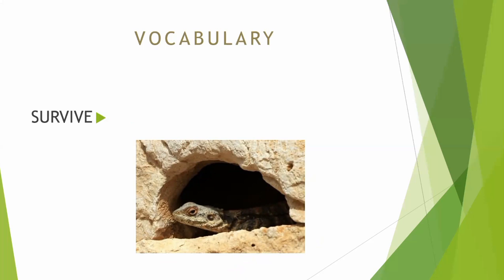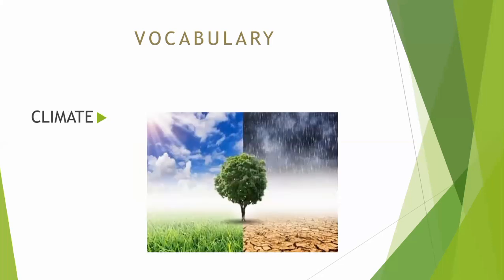Its meaning is how living organisms protect themselves to stay alive. It's called survive. Another word, climate. Its meaning is the weather conditions in an area.